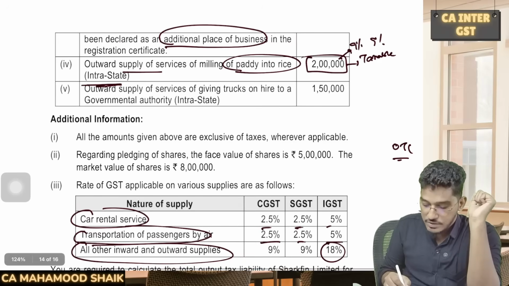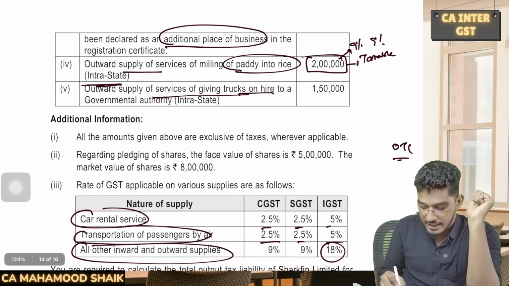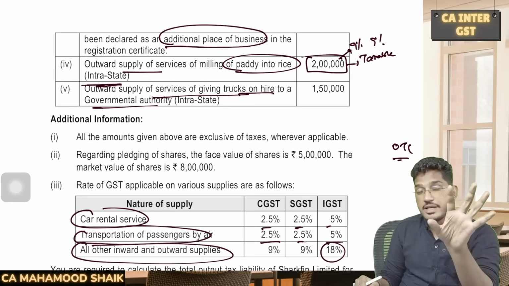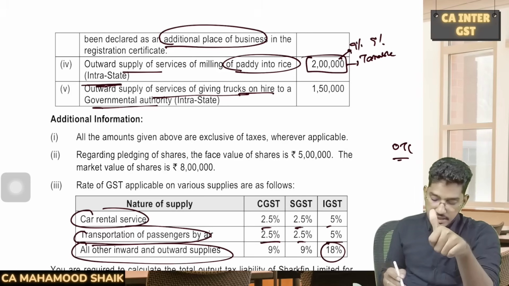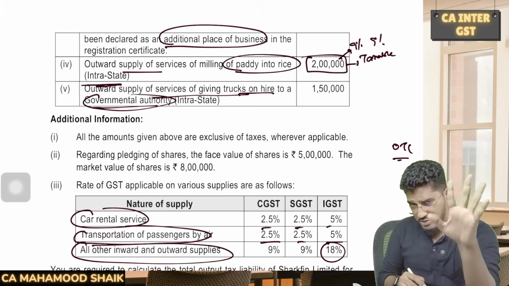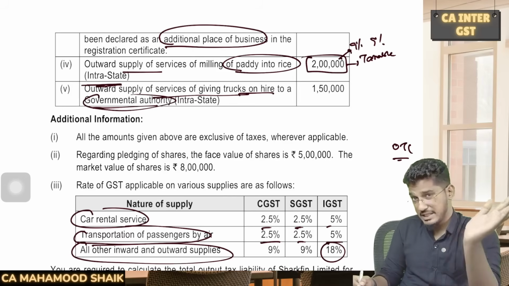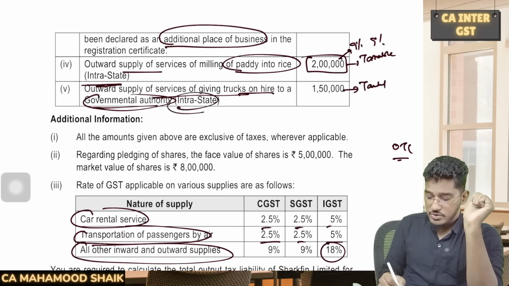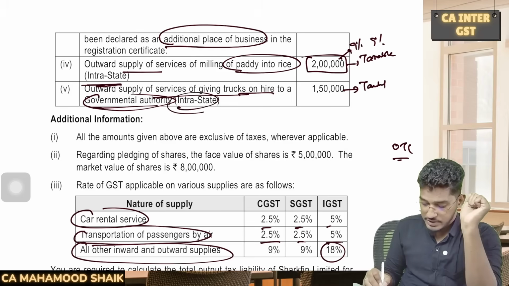Next, outward supply of services of giving trucks on hire to a governmental authority. If you are giving a vehicle designed to carry goods to a GTA, then it will be exempted. But here they are giving a truck on hire to a governmental authority, for which there is no exemption. If you give it to GTA, then there could be an exemption, but here there is none. This service will become taxable. This is also intrastate.